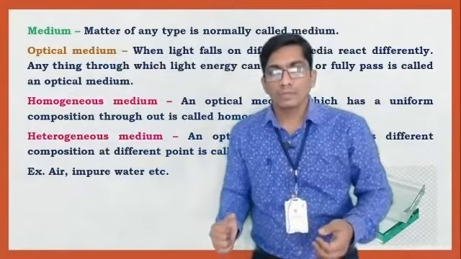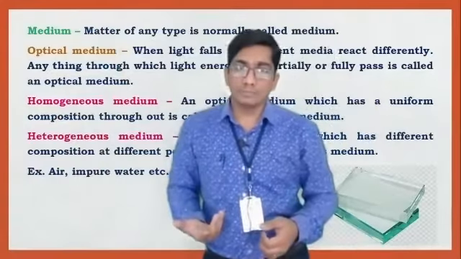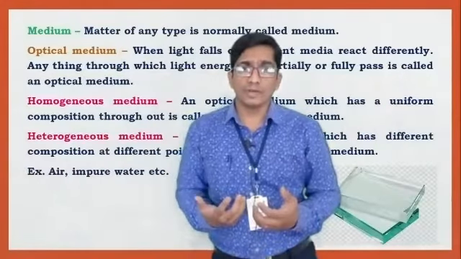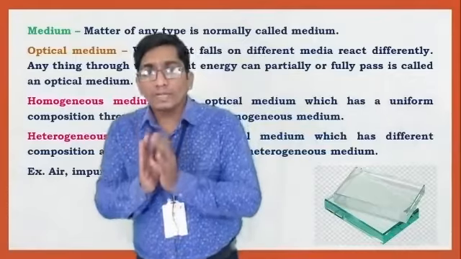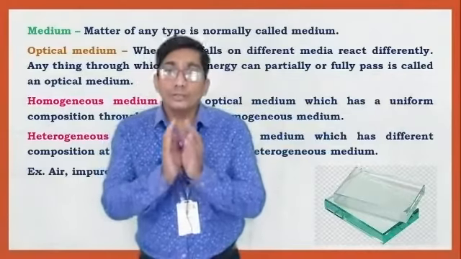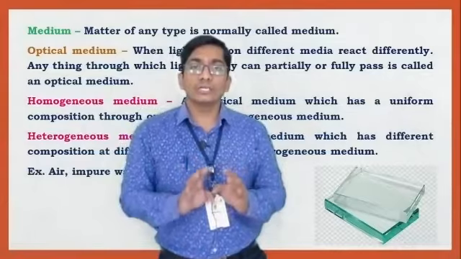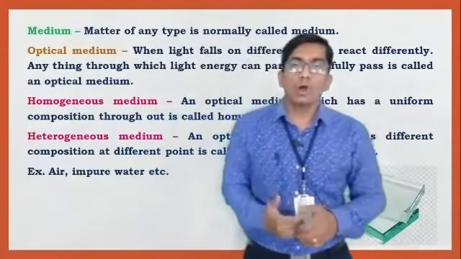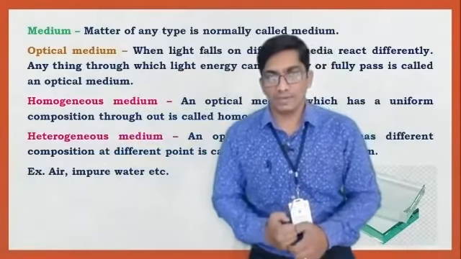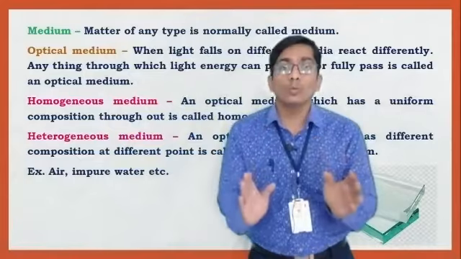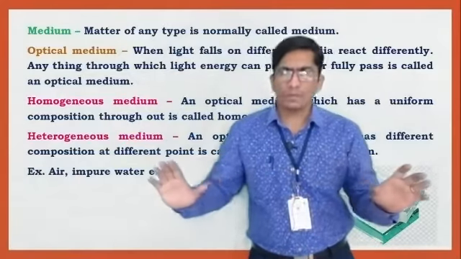What is a homogeneous medium? An optical medium which has a uniform composition throughout is called a homogeneous medium. Examples: glass is a homogeneous medium because of its uniform composition.